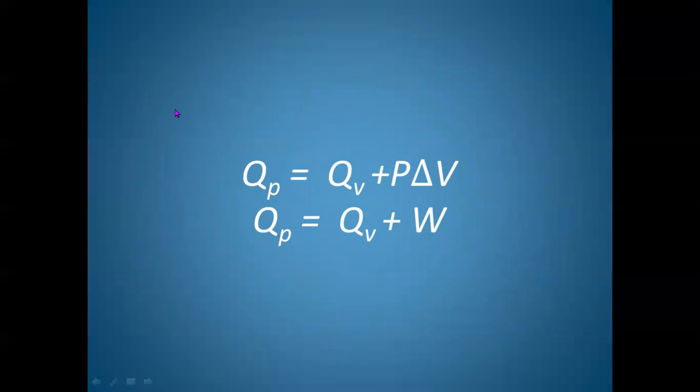So we should remember that at constant volume, because no work is done, QP will be equal to QV plus P delta V. QP is equal to QV plus P delta V. And P delta V is nothing but work. Therefore, QP will be equal to QV plus W.